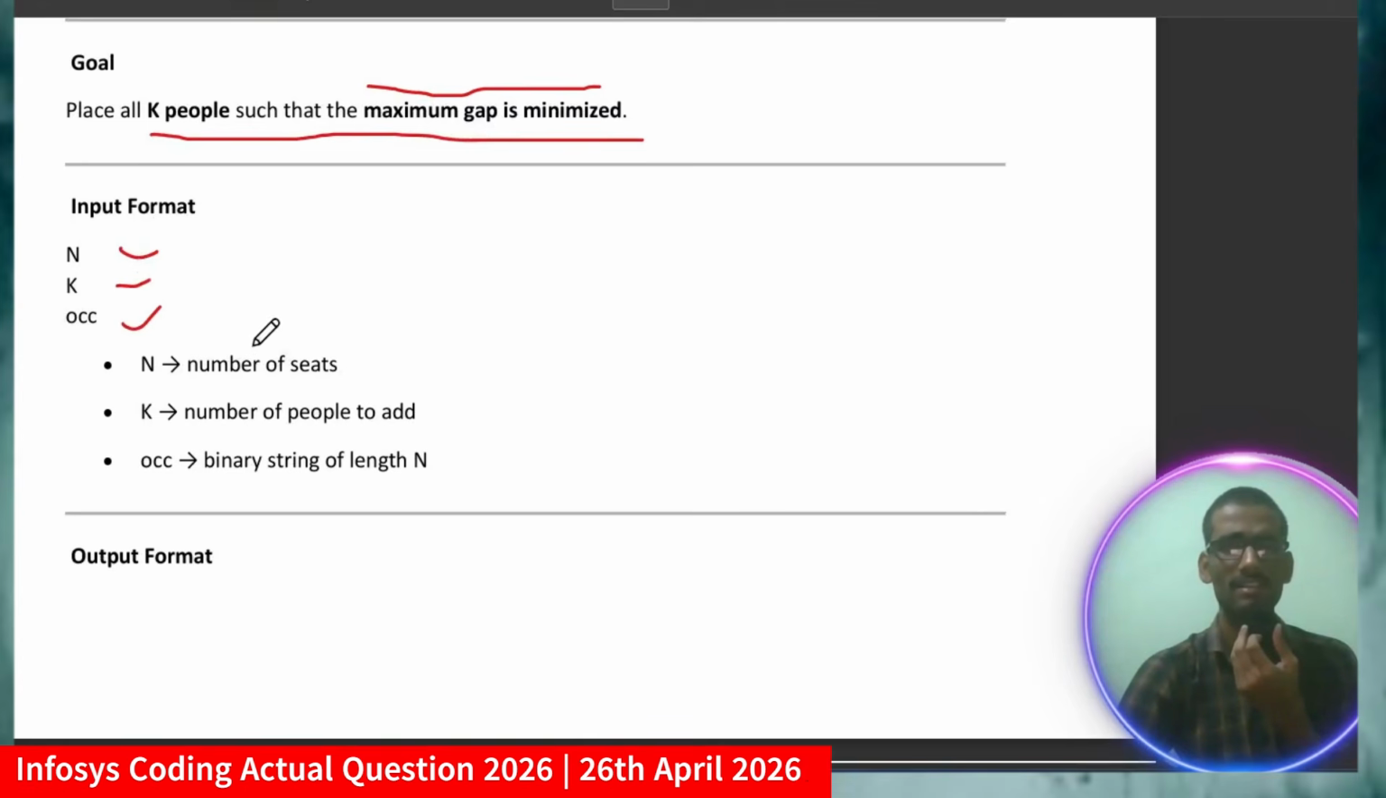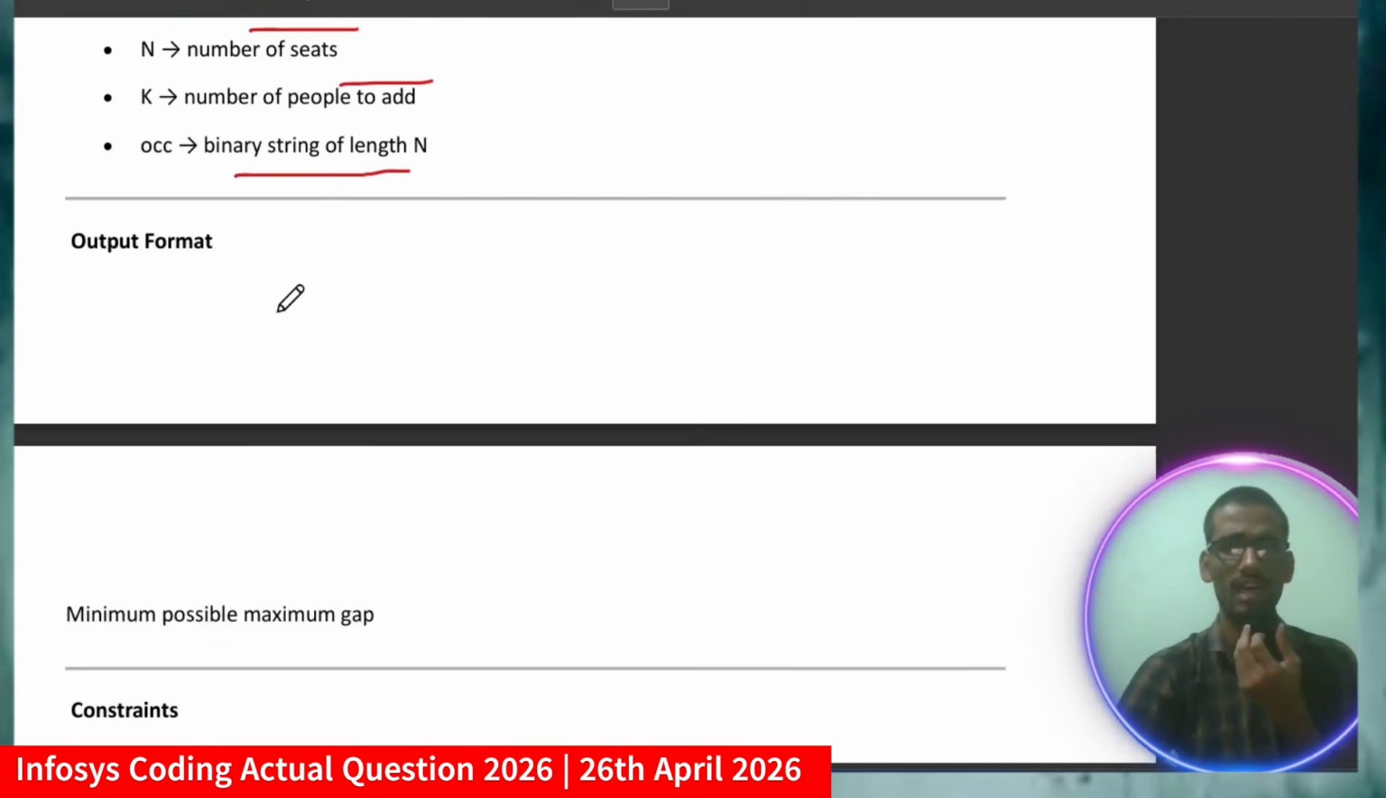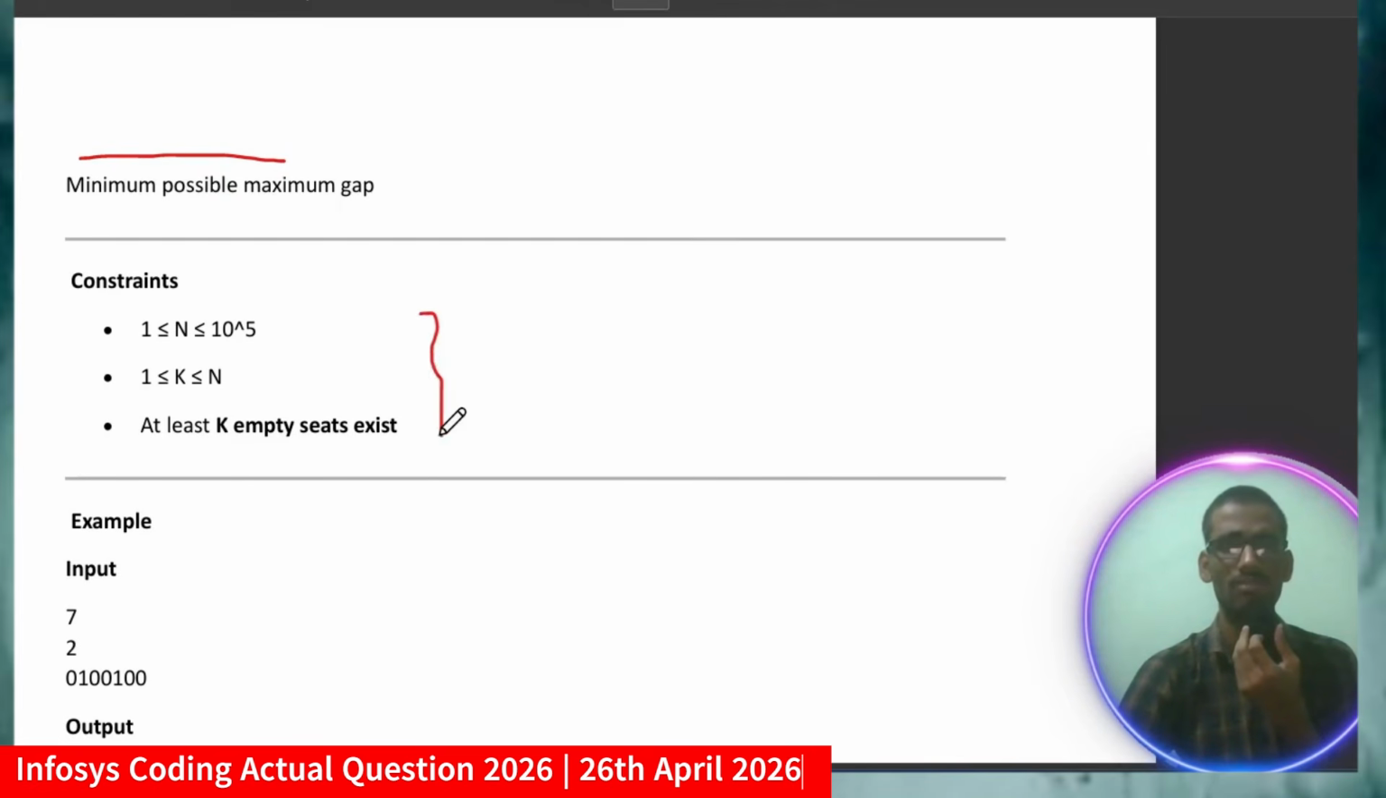So n basically represents the number of seats, k represents the number of people to add, and the third will represent the binary string of length n, meaning what is occupied or not occupied. Okay, for example, first of all, for the output format you have to just give the minimum possible maximum gap, and these are the constraints which are helpful to pass all the test cases.